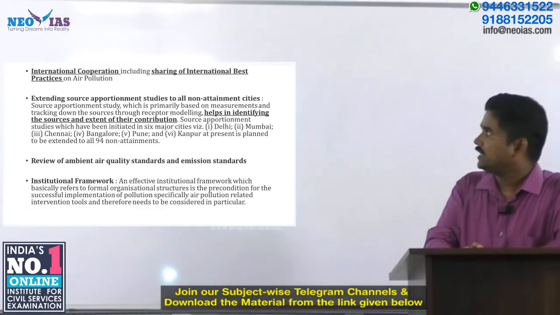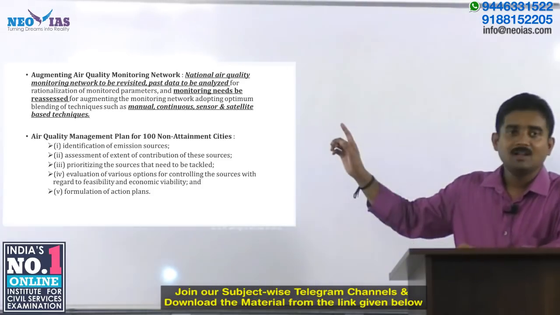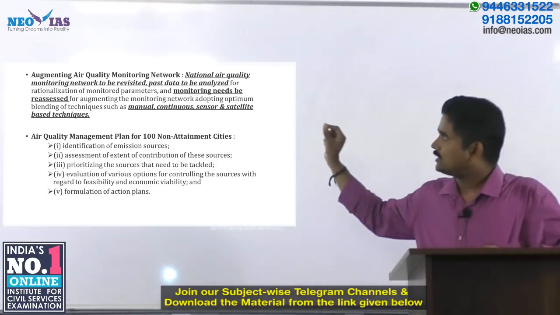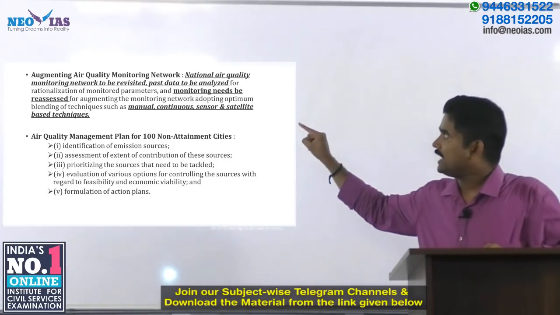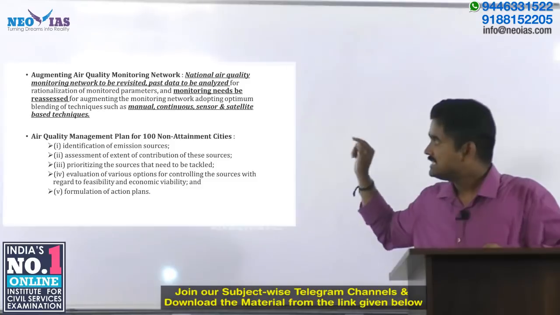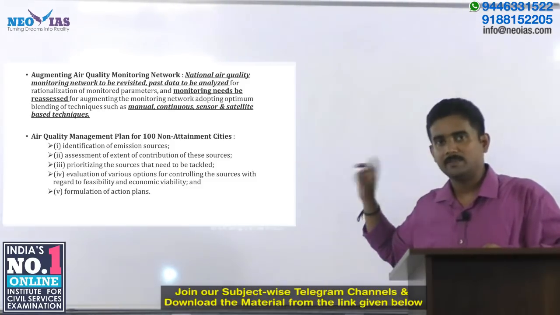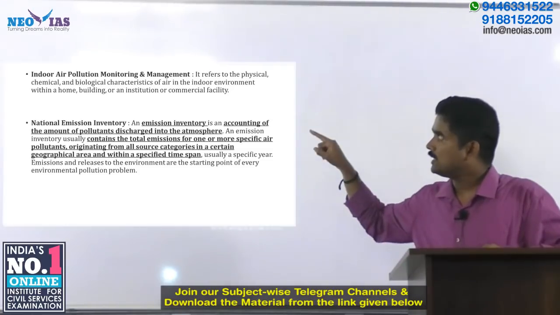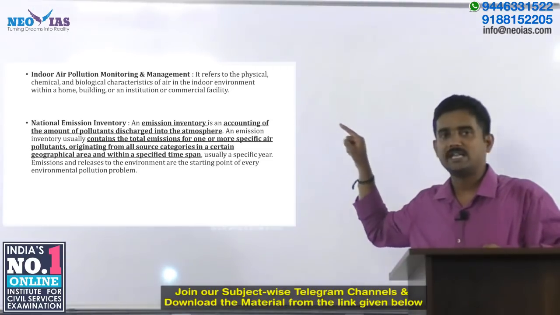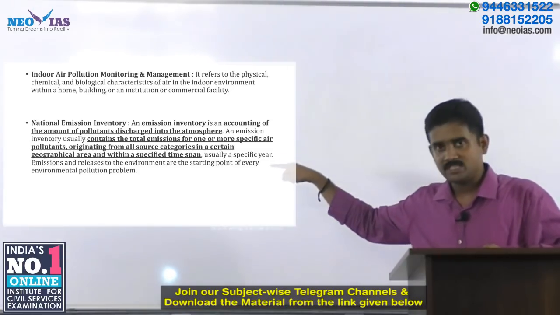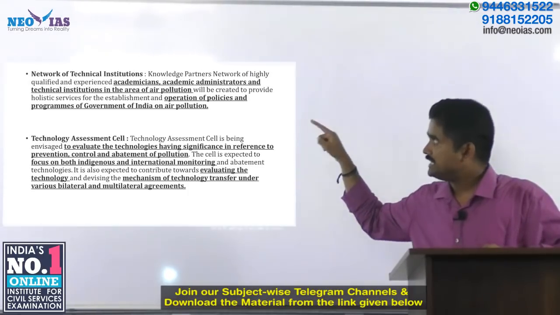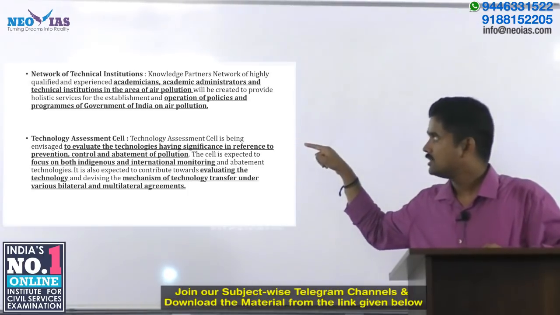Now, let us quickly move on and revise what are all the key initiatives under this one. First one is augmenting air quality monitoring network. Second one is air quality management plan for 100 non-attainment cities. Third one is indoor air pollution monitoring and management. National emission inventory. Network of technical institutions.